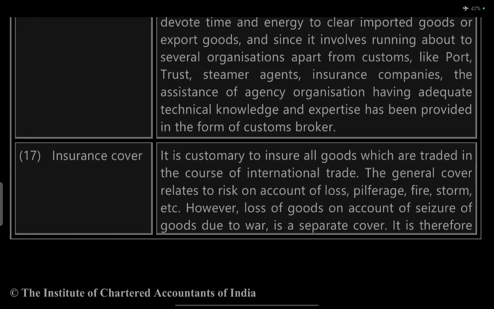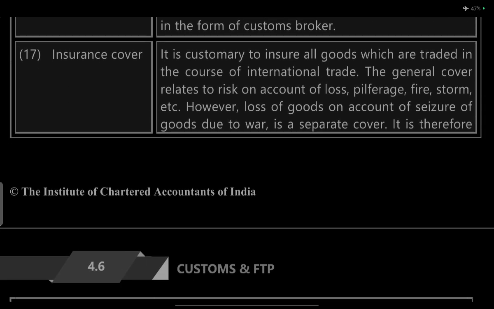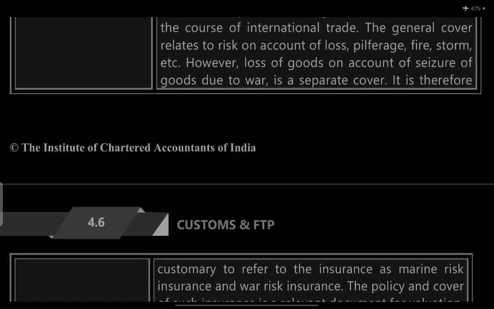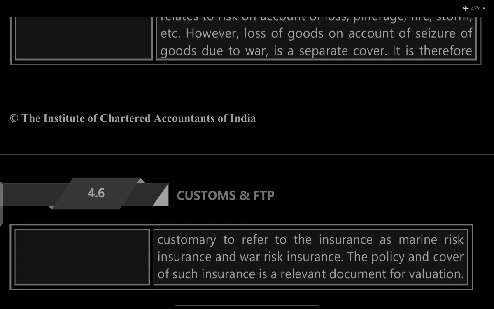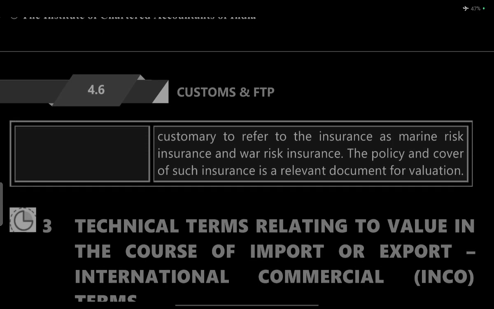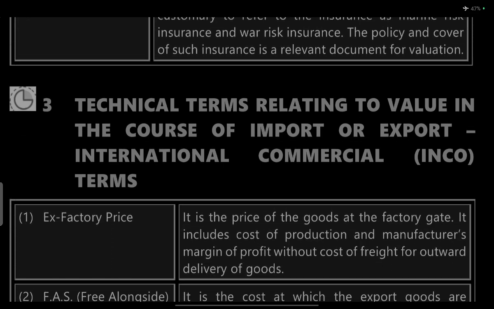Insurance cover. The customer is to insure all the goods traded in the course of international trade. A general cover relates to the risk of accidental loss, pilferage, fire, storm, etc. However, the loss of goods on account of seizure due to war needs a separate cover. It is customary to refer to marine risk insurance and war risk insurance, a policy and cover of such insurance, as related documents for valuation.